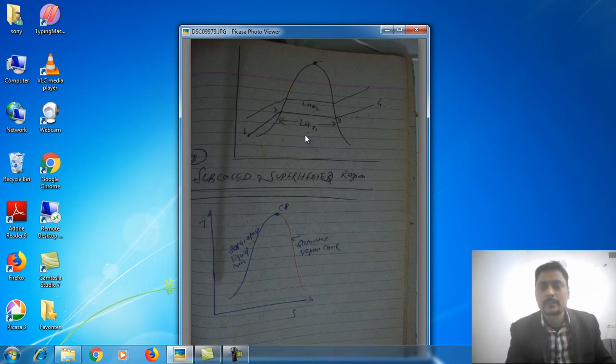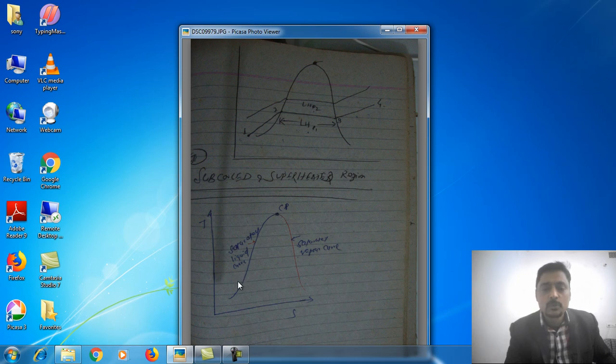Right. In this figure, we are observing that as the pressure increases, the latent heat of evaporation decreases. We observe that the LH at pressure P2 is less than the LH at pressure P1. It is clearly observed that P2 is greater than P1. So as pressure increases, latent heat of evaporation decreases. Right? This is a very interesting figure. This is on the TS plot.